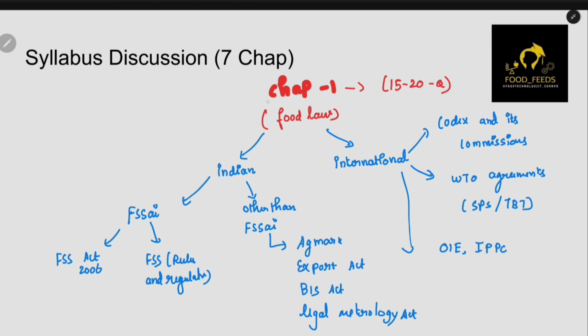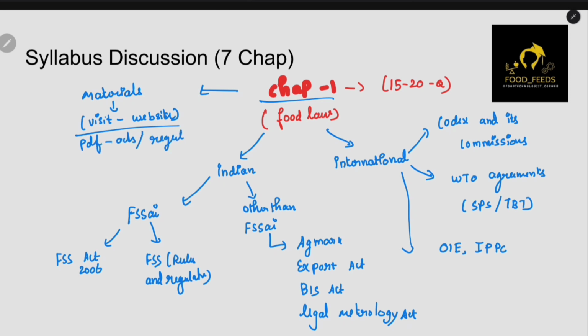It is pretty simple. And what about the materials? It's basically very simple. All you have to do is visit the website of each institute and study the PDFs of the given acts and regulations. Studying the PDFs of acts and regulations and visiting the websites is more than enough to study this topic.